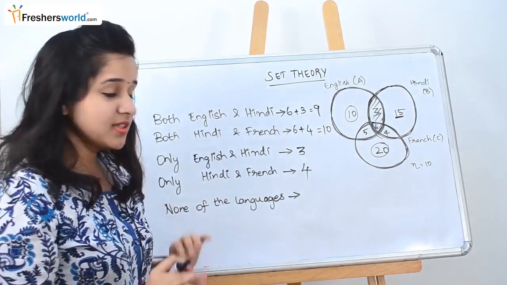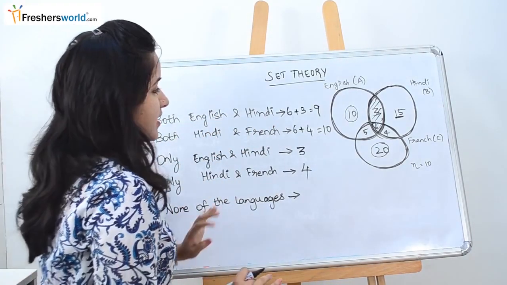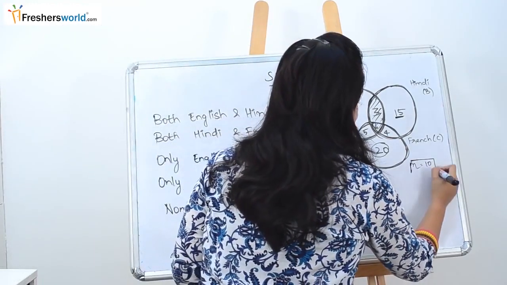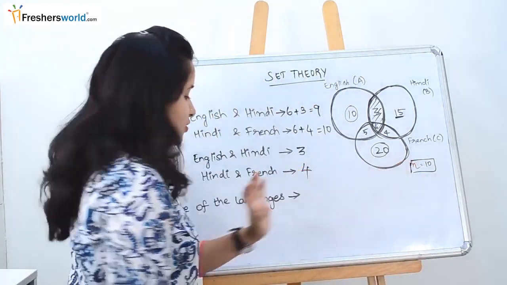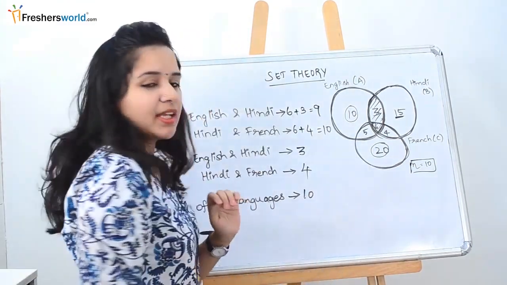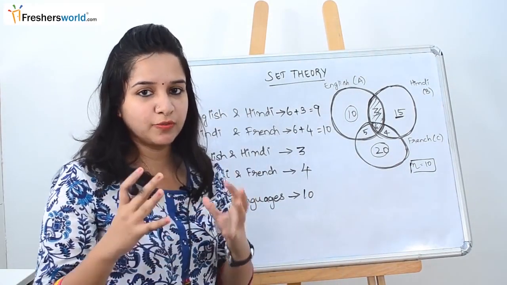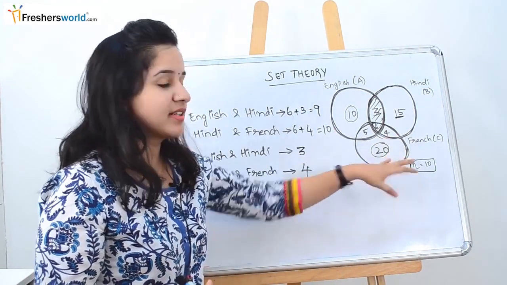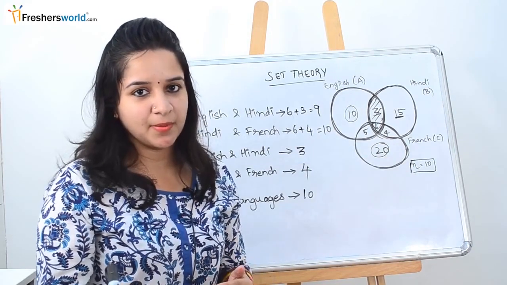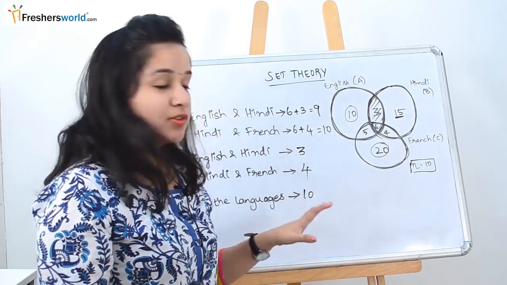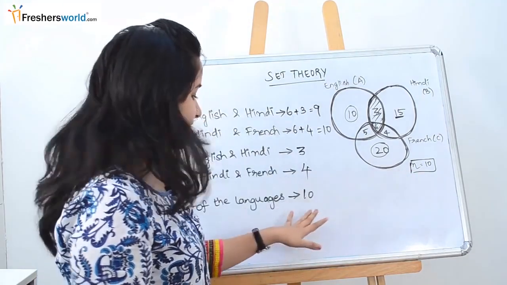So the next question is none of the languages. So in certain questions they would have given it as none of the languages as 10. So we can directly write it here. In certain cases, they will give you the number of persons. From this, you have to subtract it. We will deal with those kinds of sums in a later part of our videos. But as of now, they have given it directly. So we are just taking it as such.